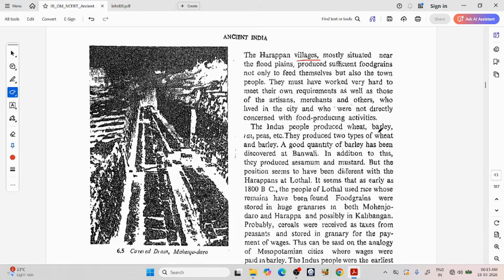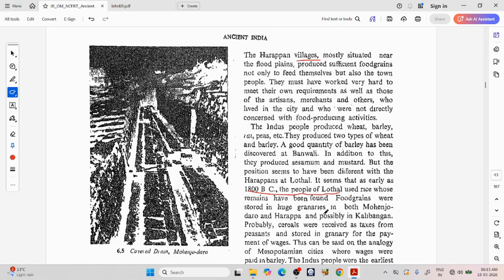The Indus people produced wheat, barley, rye, peas, etc. They produced two types of wheat and barley. A good quantity of barley has been discovered at Banavali. In addition to this, they produced sesame and mustard. But the position seems to have been different with the Harappans at Lothal. It seems that as early as 1800 BC, the people of Lothal used rice, whose remains have been found.